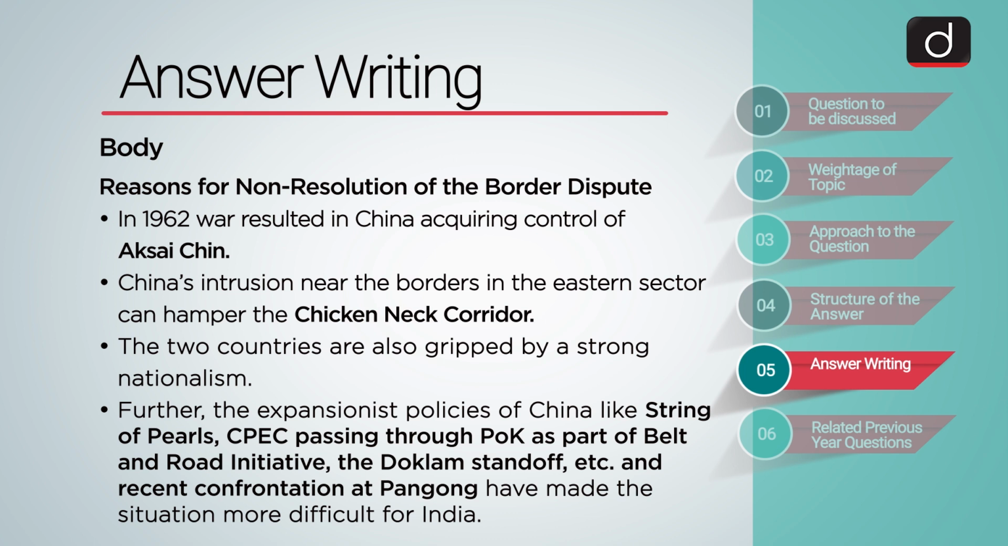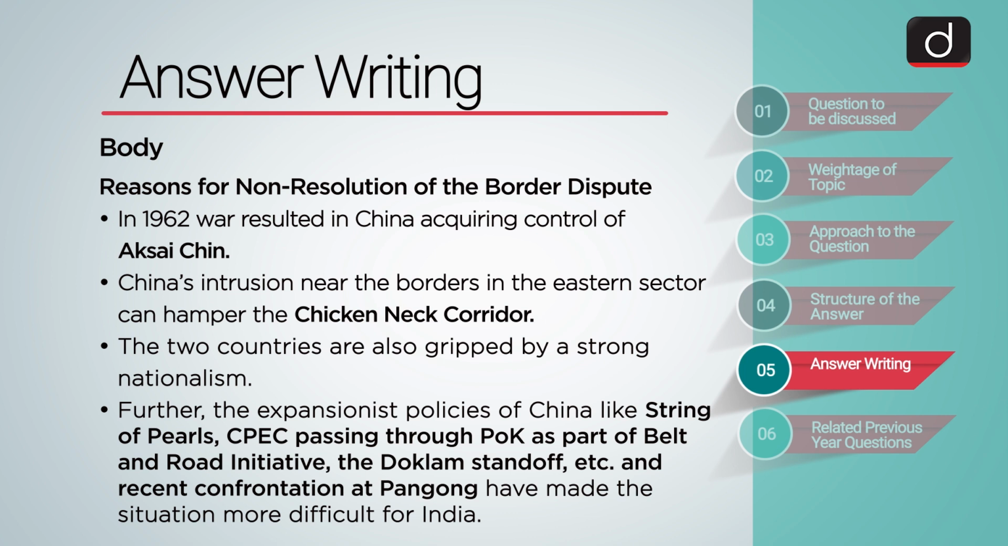China's intrusion near the borders in the eastern sector can hamper the Chicken Neck Corridor, which is a narrow passage between the northeast and the rest of India. The competing territorial claims by the two countries have been internalized by the public in both the countries. The two countries are also gripped by a strong streak of nationalism. All these make give and take, vital in the resolution of such vexatious disputes, extremely difficult.